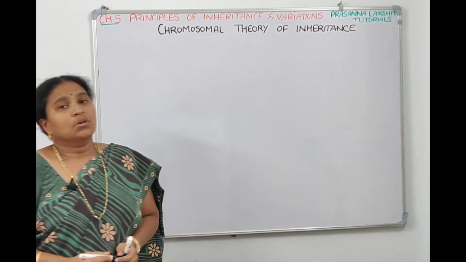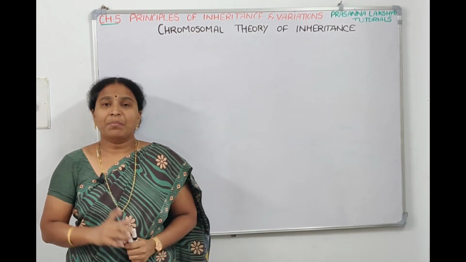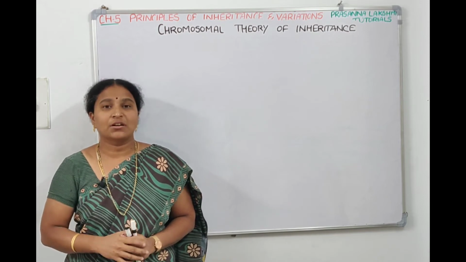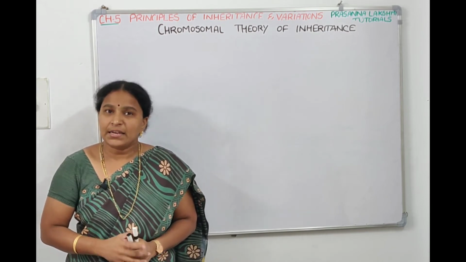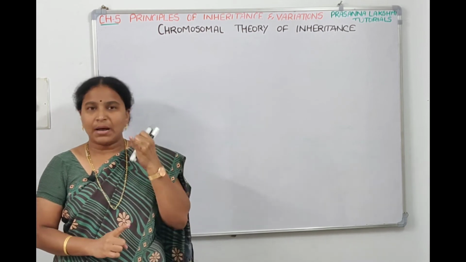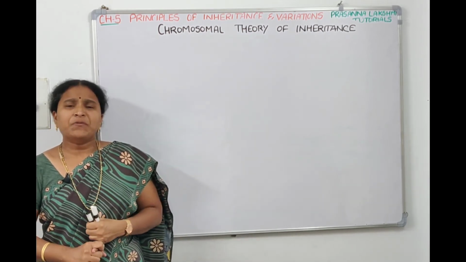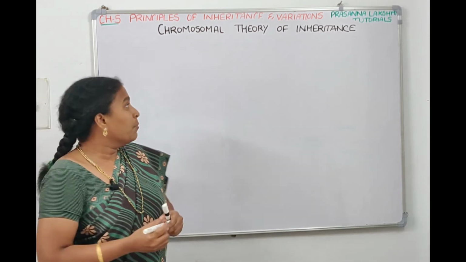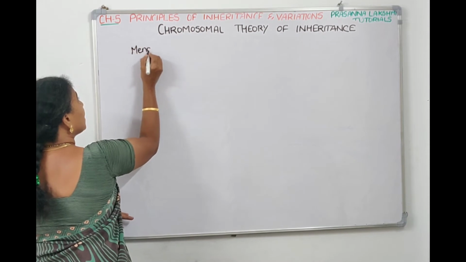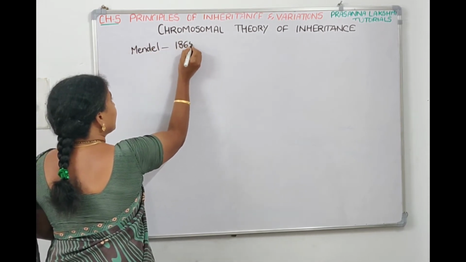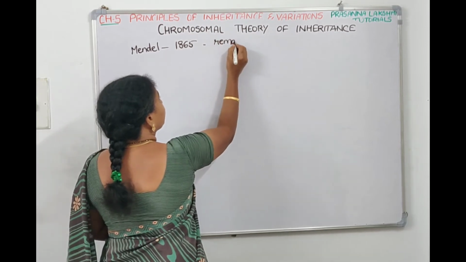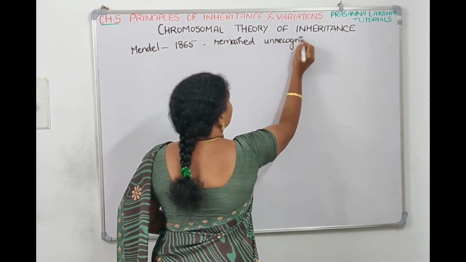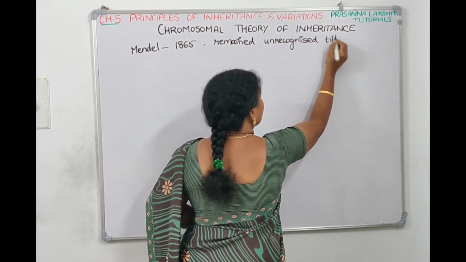So the author tried telling that Mendel published his works in which year? Mendel published his works in the Society of Brunn journal in the year 1865. But for several reasons, Mendel's works remained unrecognized till 1900. Mendel published his works in the year 1865, but they remained unrecognized till when? They remained unrecognized till the 1900s.